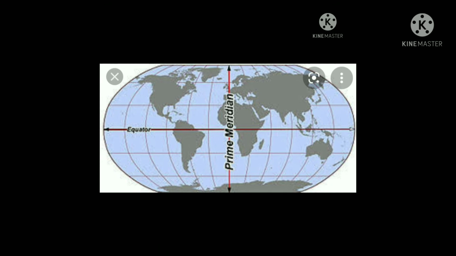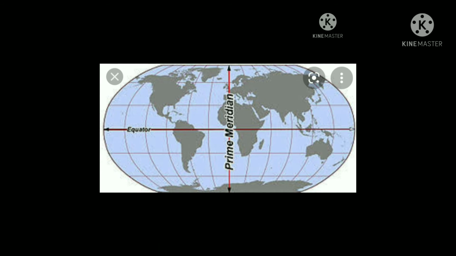How many longitudes are there? Yes, 360 longitudes. The 0 degree longitude is not counted, and it is also known as the Greenwich meridian or prime meridian.